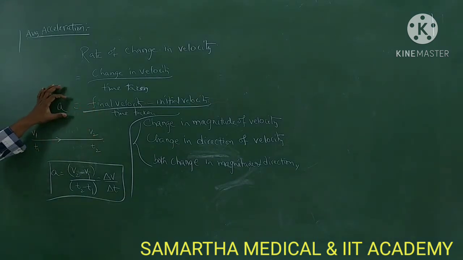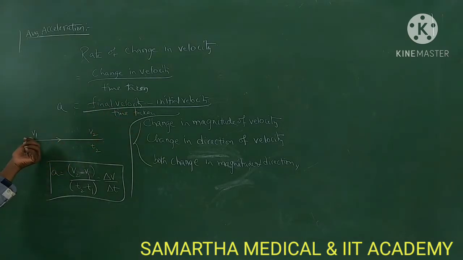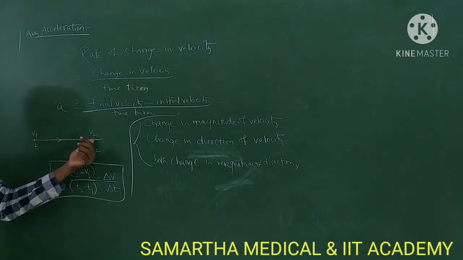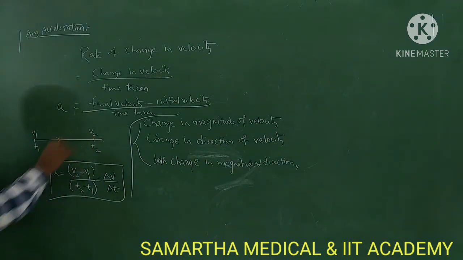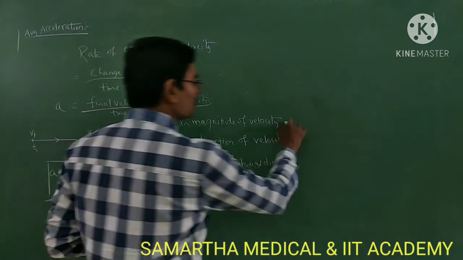So acceleration a is equal to final velocity minus initial velocity by time taken. If at a particular instant t1, v1 is the velocity, and at a particular instant t2, v2 is the velocity, the change in velocity is v2 minus v1 by t2 minus t1. So that is called what? Delta v by delta t. Now you can give some examples regarding this.